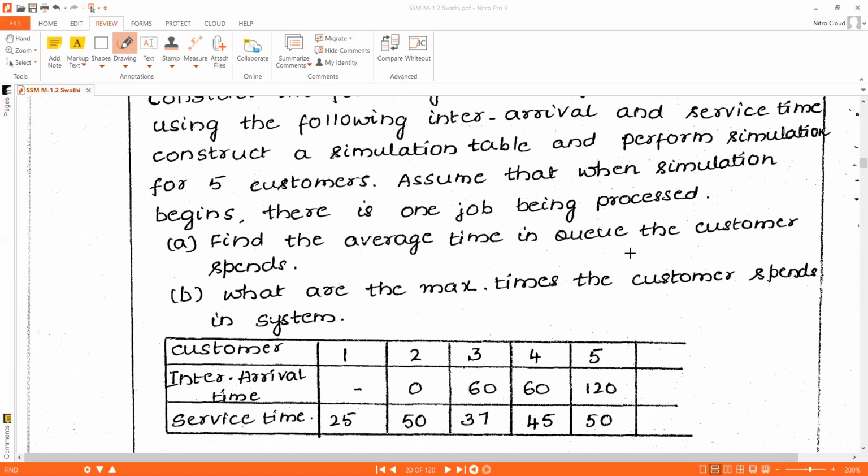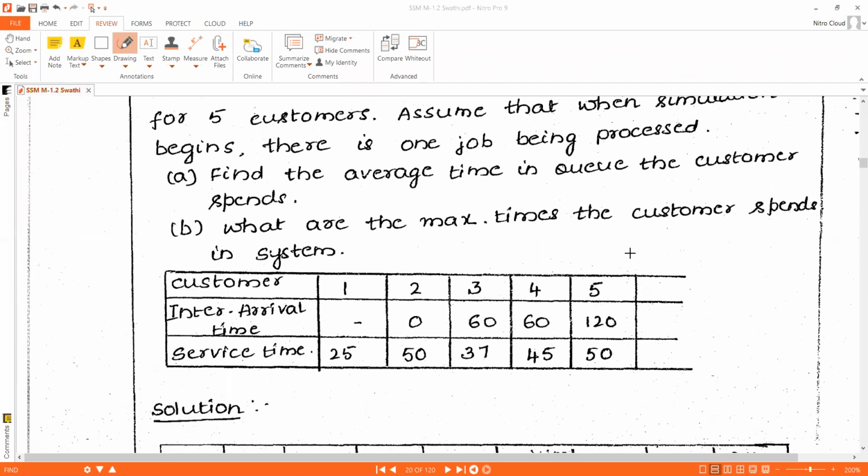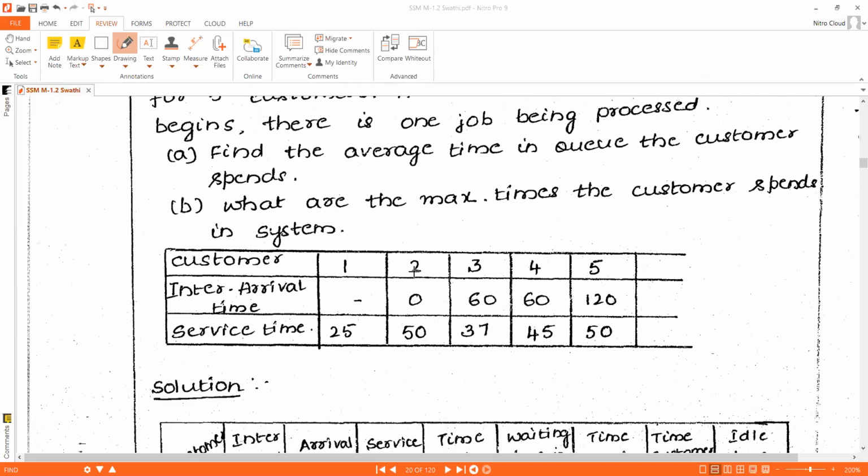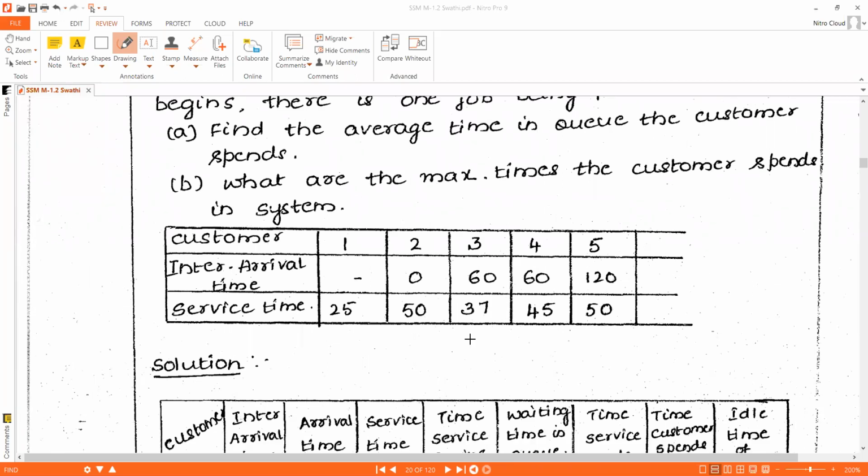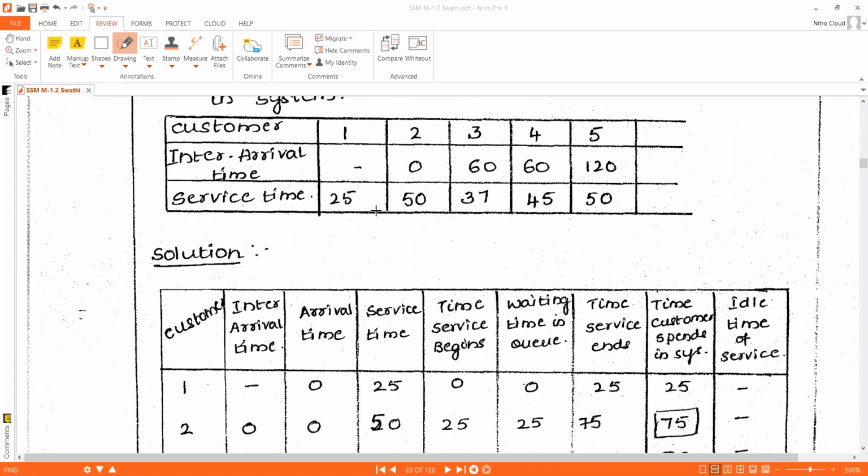Only one job will be executing at a time. They have given the number of customers, the interarrival times directly, and service times directly here. Now we need to construct the simulation table and then find the average time in the queue the customer spends. Not only that, the maximum time the customer spends in the system we need to calculate by seeing the simulation table.